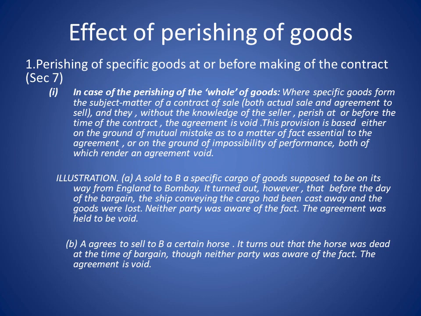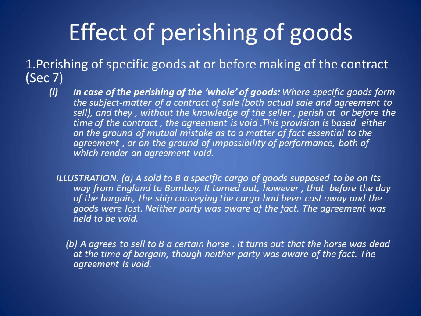Some goods can be destroyed on their own before making the contract of sale. In that case, the agreement will become void. So there is an example illustration here. A sold to B a specific cargo of goods supposed to be on its way from England to Bombay. It turned out that before the day of the bargain, the ship conveying the cargo had been cast away and the goods were lost. Neither party was aware of the fact. The agreement was held to be void.